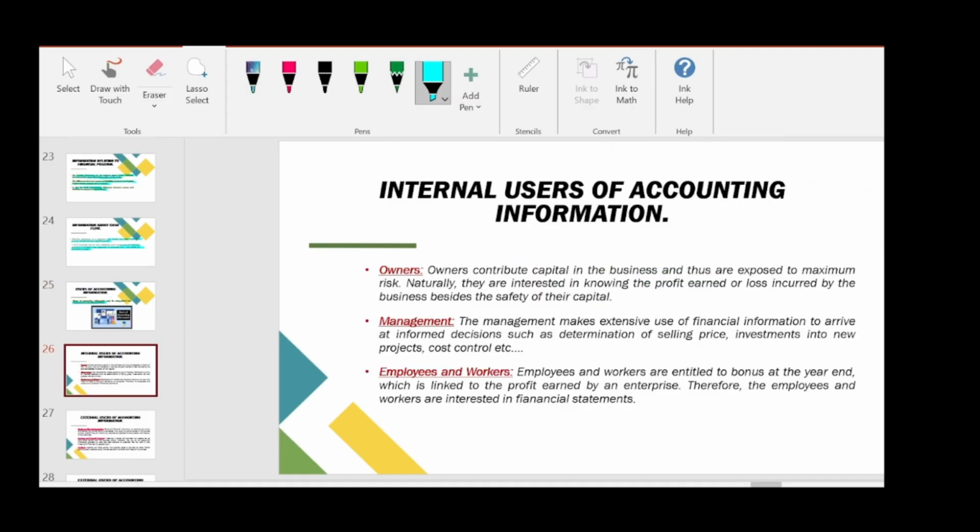For internal users of accounting information, we have three groups. The first one is the owner, the second is management, and the third is employees and workers.